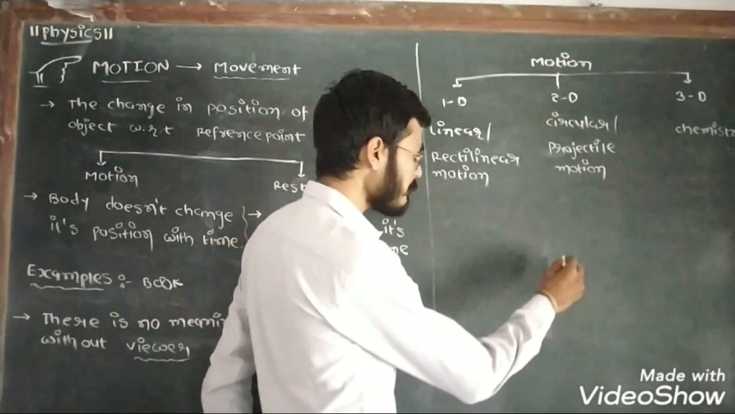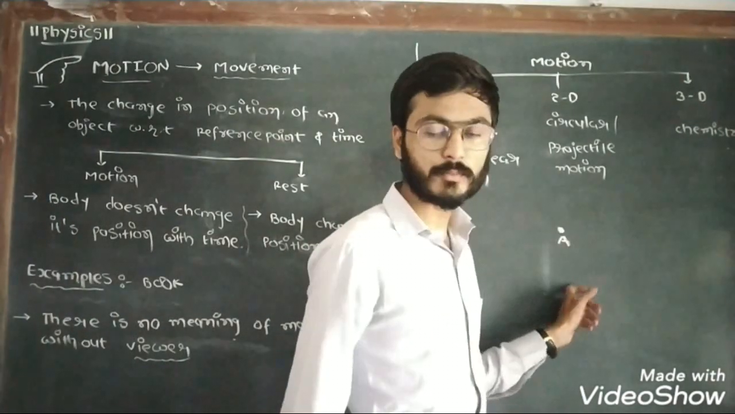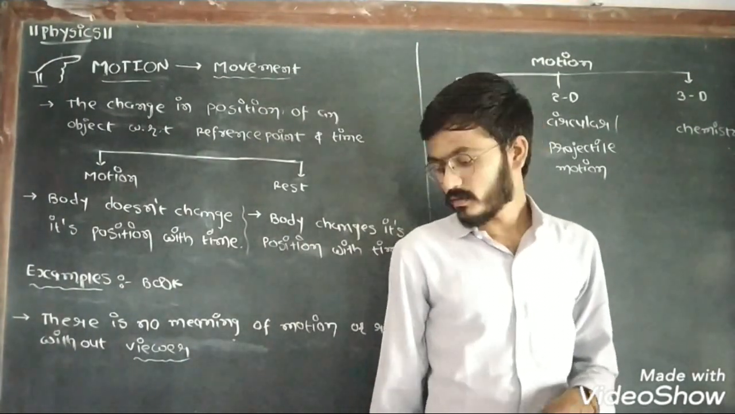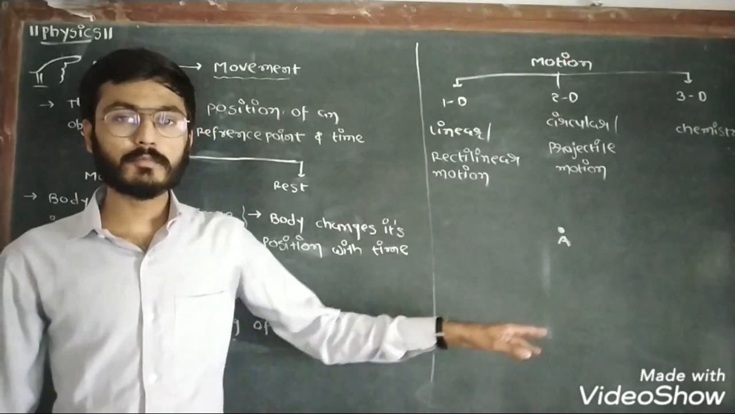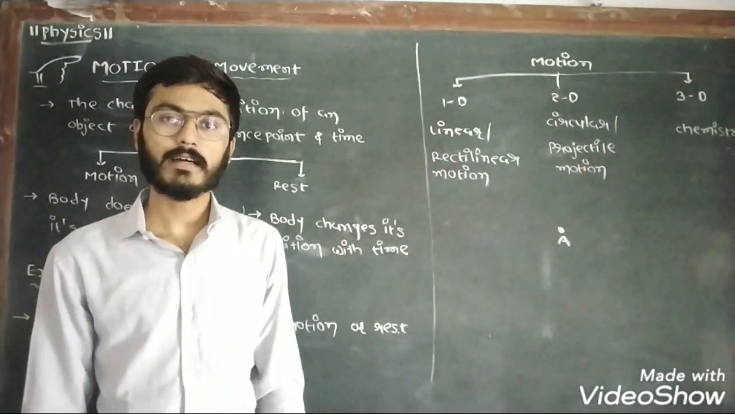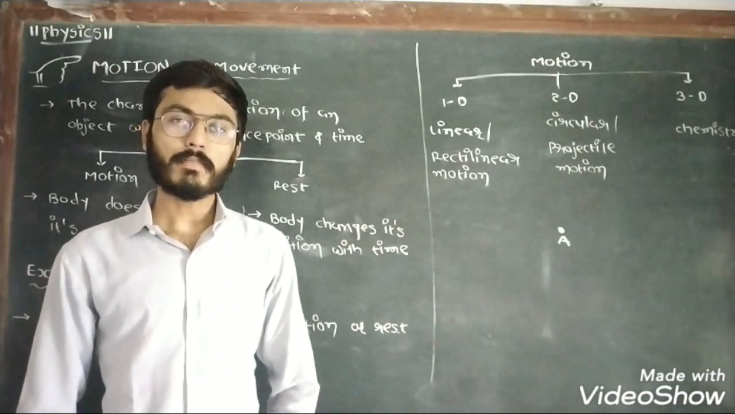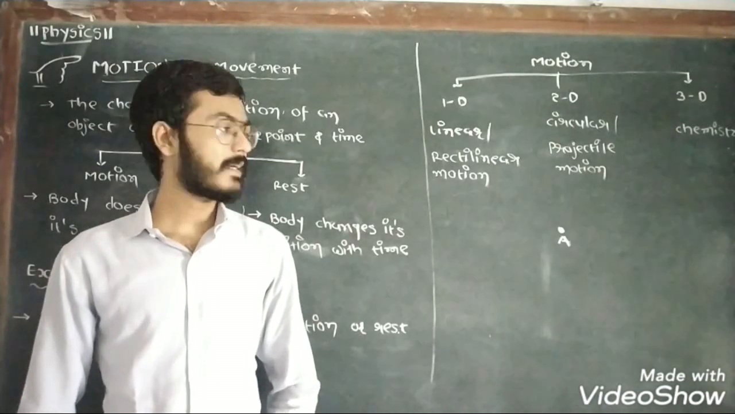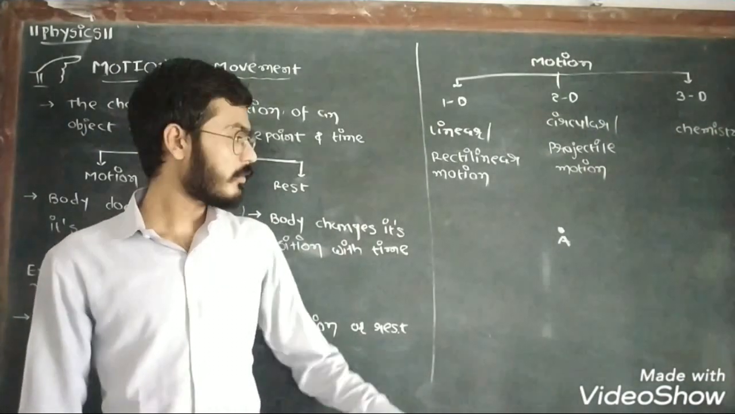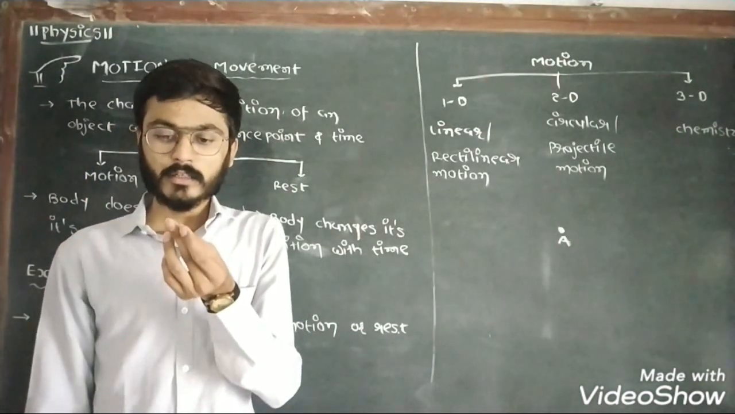Suppose I am standing very close to this point A. If I move a bit like this, then the distance between A and me is increased. So I can say that I did motion. But what is the main point from which I can say that I did motion? Because the distance between A and me is increased.